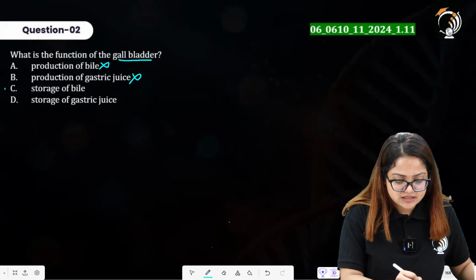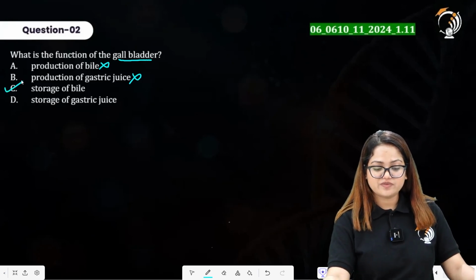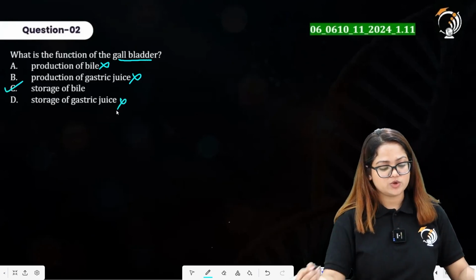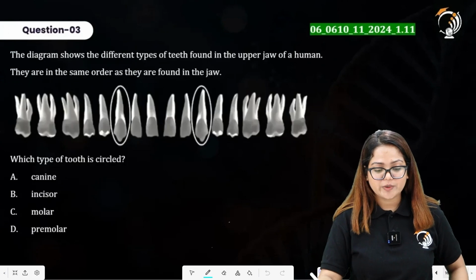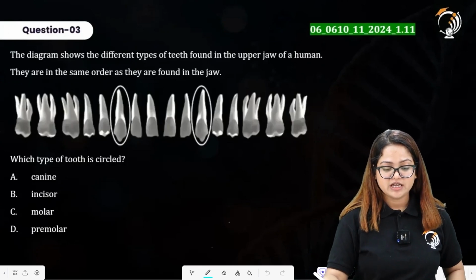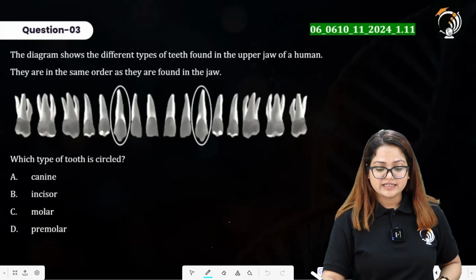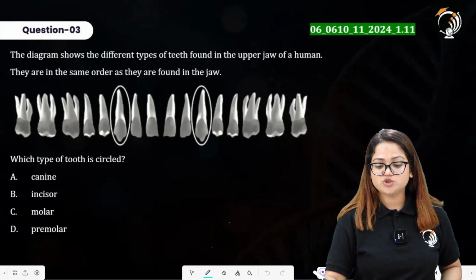Storage of the bile, yes, this statement is true. And storage of gastric juice is also incorrect over here. Talking about question number 3 over here, the diagram shows the different types of teeth found in the upper jaw of a human.